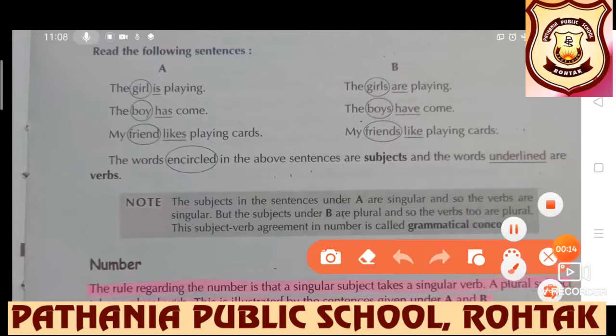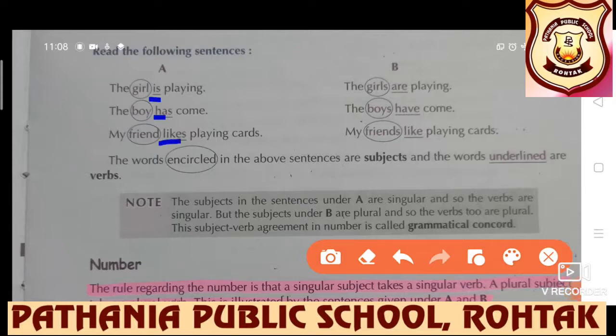The girl is playing. The boy has come. My friend likes playing cards. Now read these sentences. The girls are playing. The boys have come. My friends like playing cards.